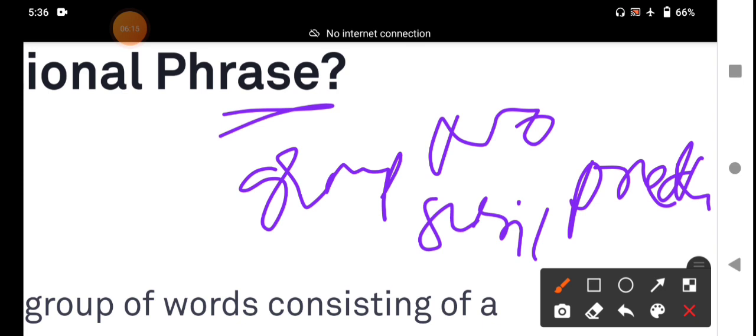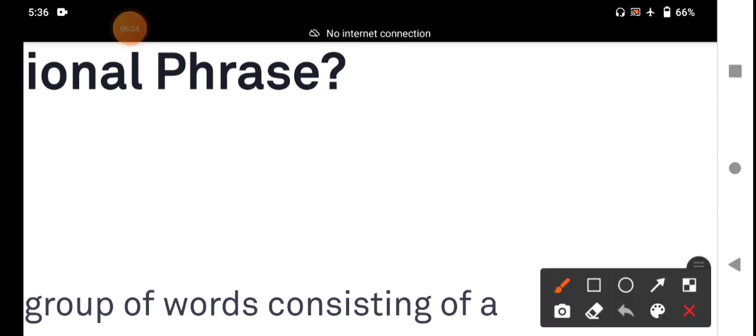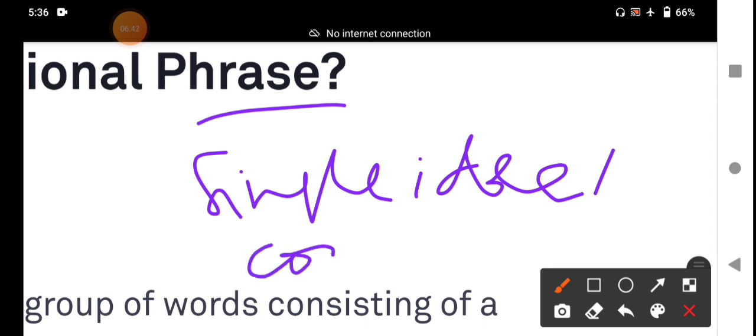A phrase does not give full meaning. It gives incomplete meaning, a single thought, a single sense. A group of two or more words that express a single idea, but does not form a complete sense in a sentence.